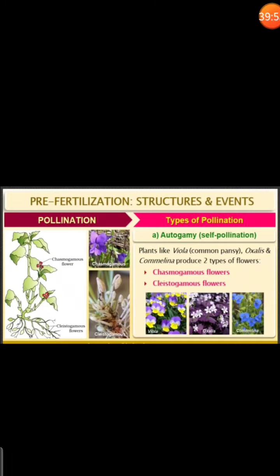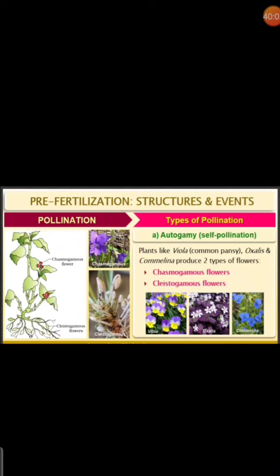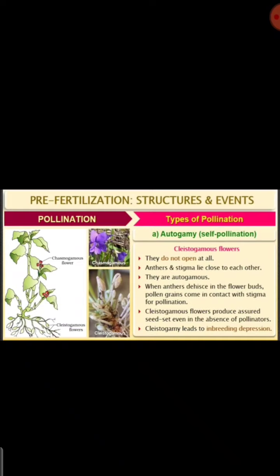We also studied chasmogamous and cleistogamous flowers. Cleistogamous flowers are completely bud-like, chasmogamous flowers are open flower-like structures. Exposed anthers and stigma are there in chasmogamous flowers, whereas cleistogamous flowers are completely closed. Inbreeding depression occurs because there is no chance of cross pollination, as the flowers are closed.